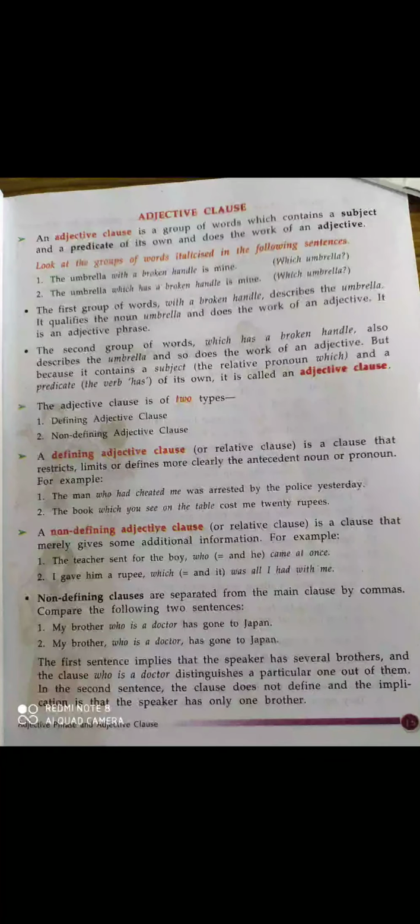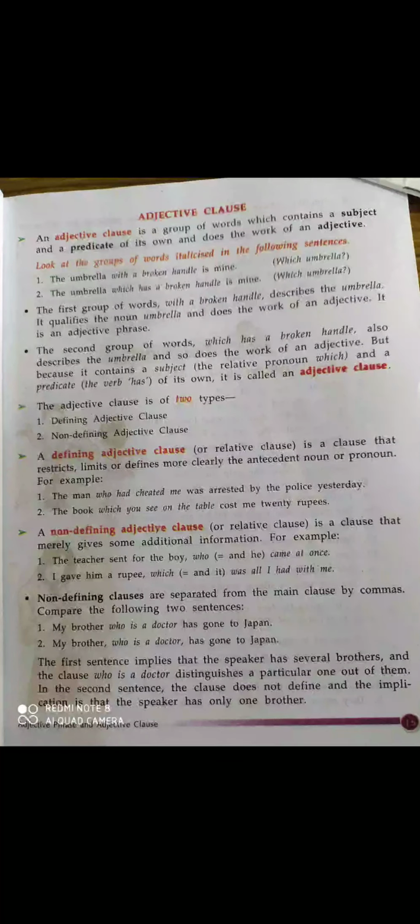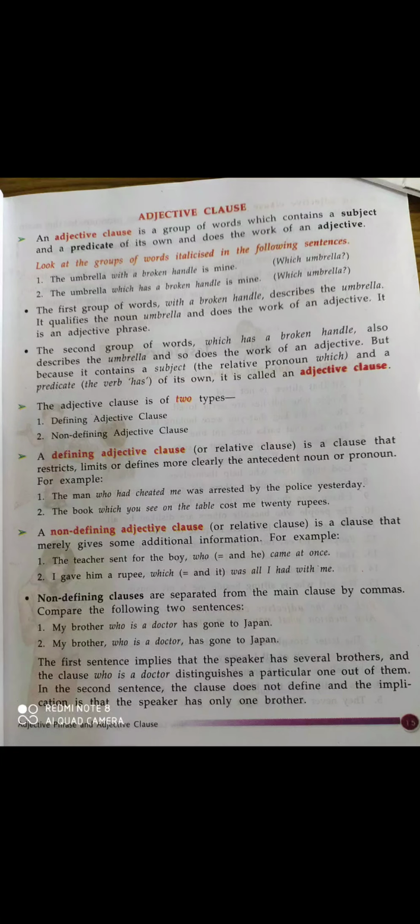Okay, it gives merely additional information about a noun and pronoun, while it is not clearly defining the noun and pronoun, so it is called a non-defining adjective clause. The basic difference between a defining adjective clause and a non-defining adjective clause is that a non-defining adjective clause is always put with commas.